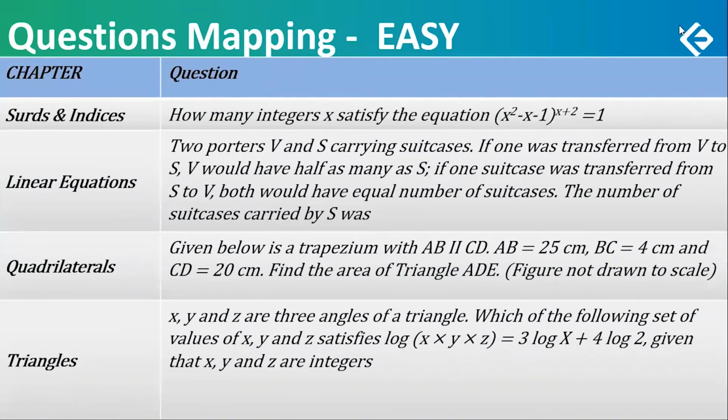Let's look at the easier questions. There are 14 easy questions out of 24. Surds and indices, 1 easy question. How many integers x satisfy the equation (x square minus x minus 1) whole raised to x plus 2 is 1? So when can you have something raised to something as 1? All you had to do was a few trials and you would have an answer.